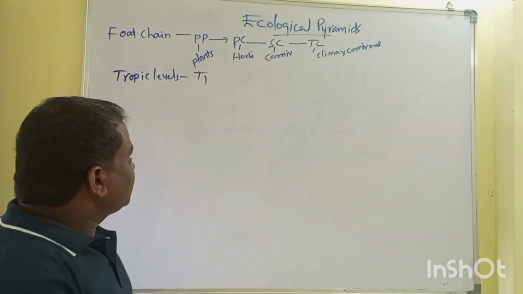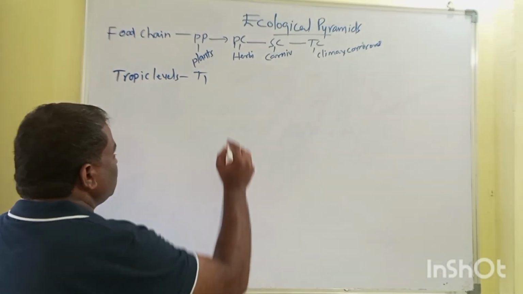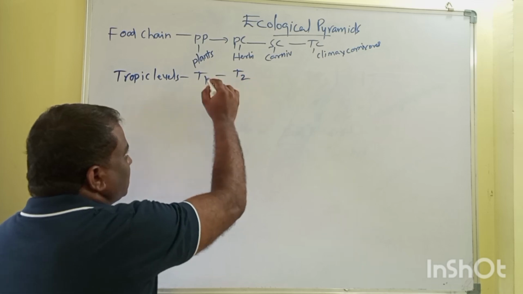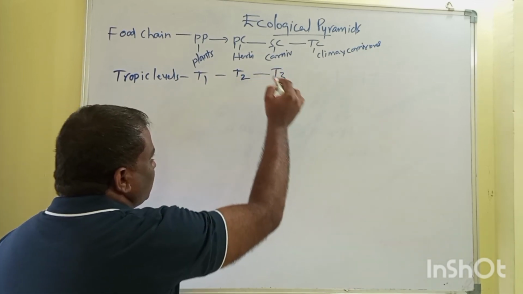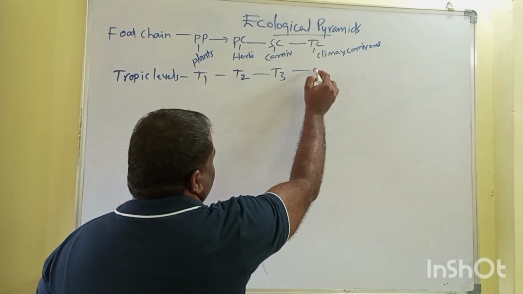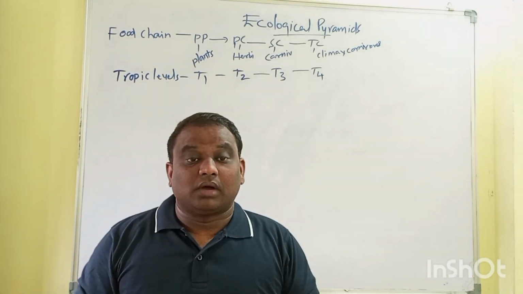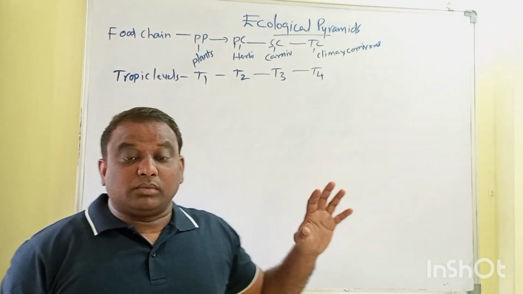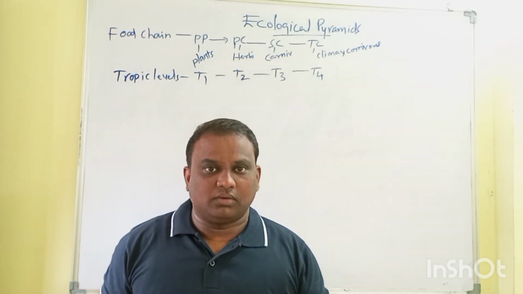The food chain starts with the primary producers, that is trophic level 1, and trophic level 2 feeds on trophic level 1, trophic level 3 depends on trophic level 2, and trophic level 4 depends on trophic level 3. This is what is very commonly seen in food chains. The interconnections between different food chains are called a food web.